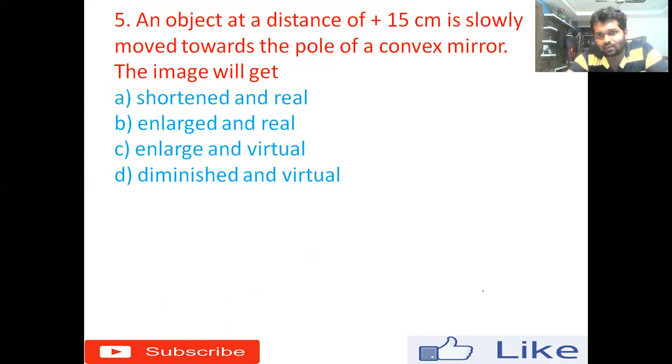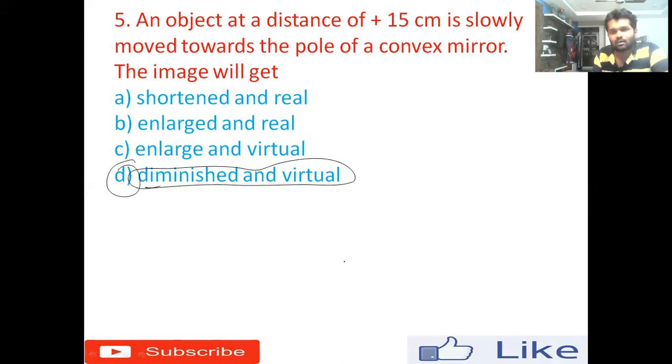An object at a distance of 15 centimeter is slowly moved towards the pole of the convex mirror. The image will get. Okay, so remember, whenever you bring or move the object closer to the convex mirror, it will give you a diminished and virtual image. Obviously our convex mirror will give you a virtual image. So when you come closer and closer to the mirror, the image will become diminished and obviously virtual. Okay, so the right answer is option D.